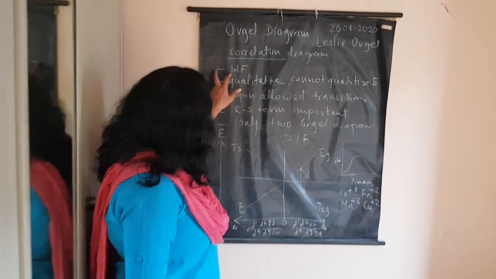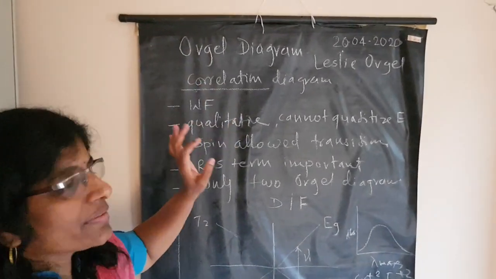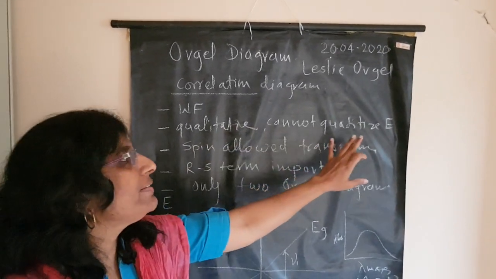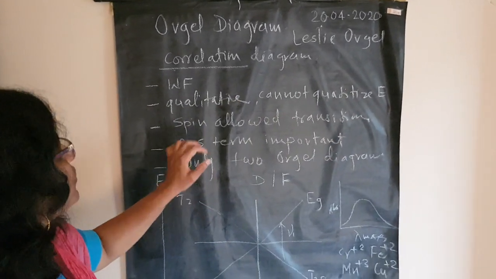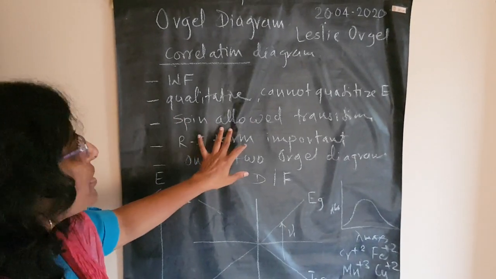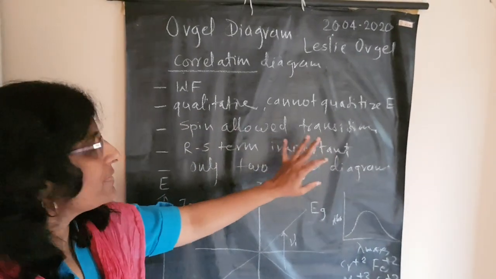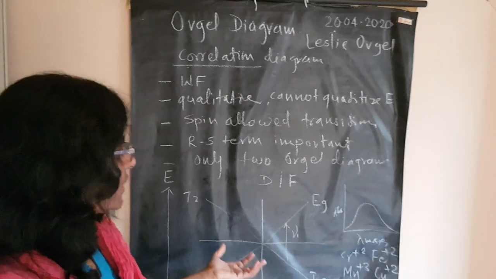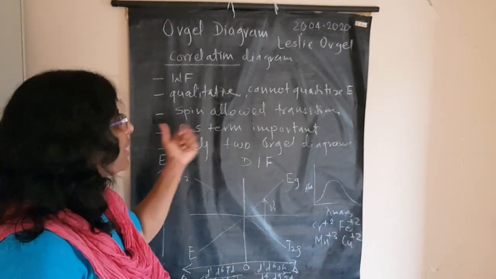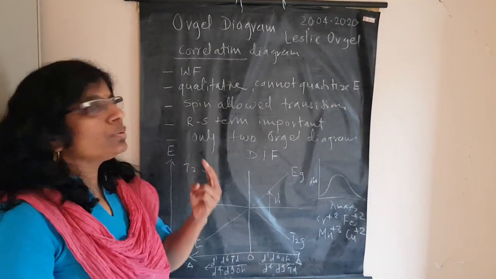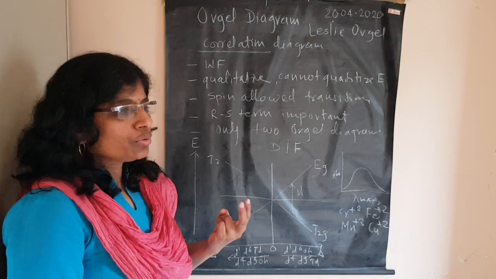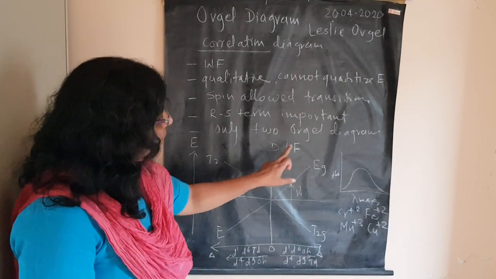For the following few points this is important. This is specifically for weak field complexes, and it is qualitative. We cannot quantize energy by using this Orgel diagram. Only spin allowed transitions you can write very nicely by considering this diagram. To study this diagram, we need knowledge of term symbols. And only two Orgel diagrams are given in the syllabus, one for the D term system and one for the F term system.